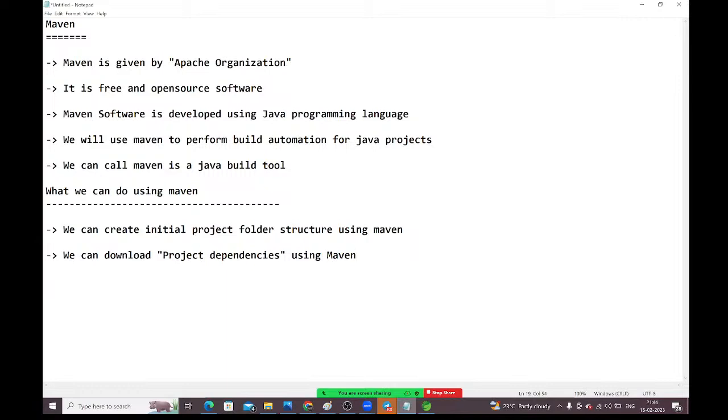Which dependencies? For my project, I want to use Spring Boot, so the Spring Boot dependency is required. I want to use Data JPA as the ORM tool, and it will download that Data JPA. I want to use Kafka, and it will download that Kafka.